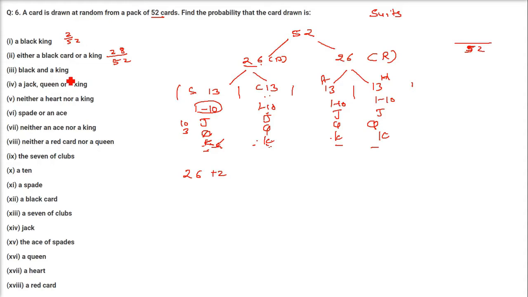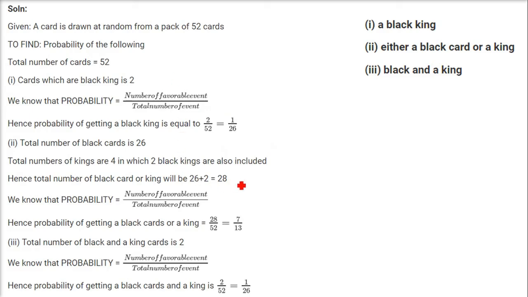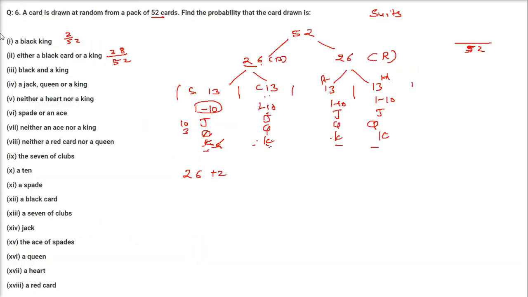Black and a king. So we already did a black card or a king. So this was already there. Now here the third one shows that it has to be a black and a king. So how many blacks are there? 26. How many kings in black? 2. So 2 is the favorable case. Only 2 kings are black and 52 is our total number of cases.